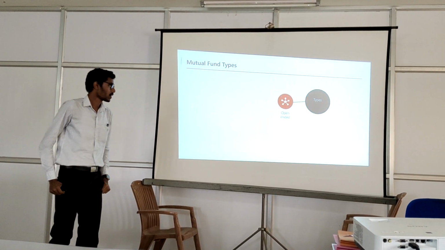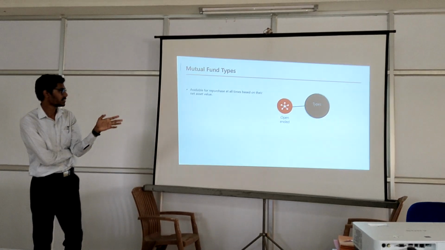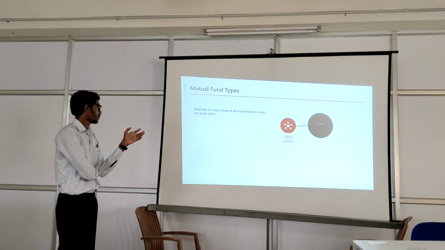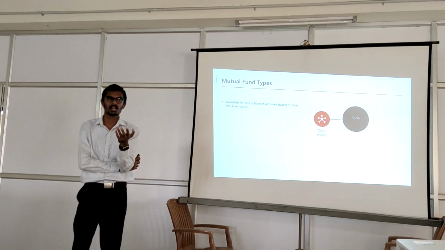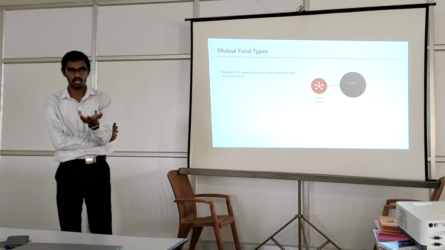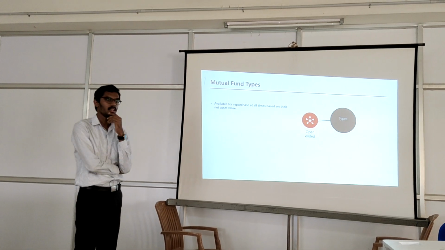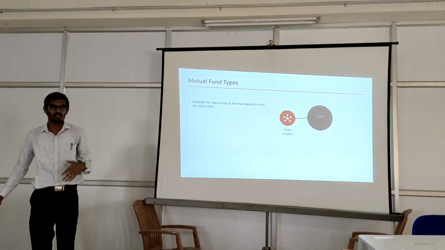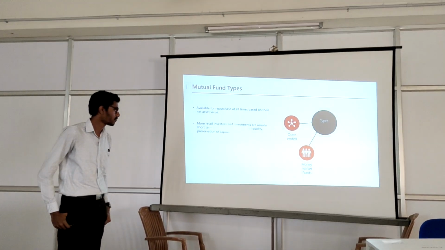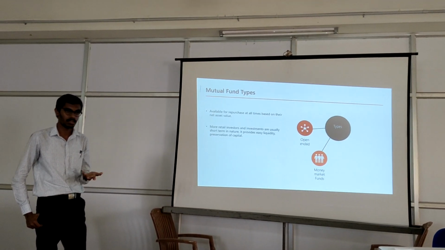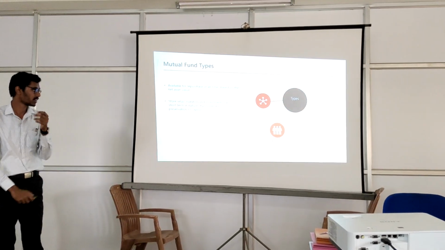Then there are mutual fund types. There are many mutual fund types, and I have basically listed these four. The first is open-ended. Open-ended means we can enter into the market whenever we want, and we can sell it off whenever we want. So it is basically like a stock market. We can sell our mutual fund schemes whenever we want. And then the money market funds are about liquidity. They have more liquidity, and retail investors are also more in this money market scheme.